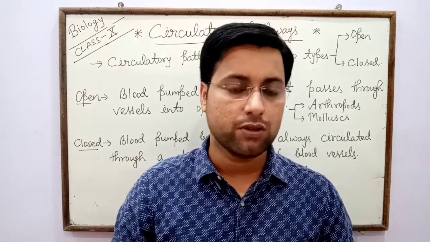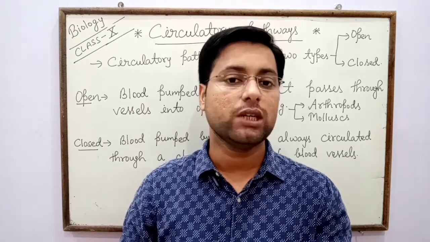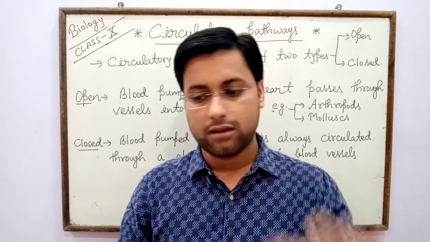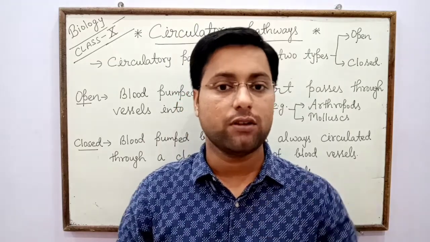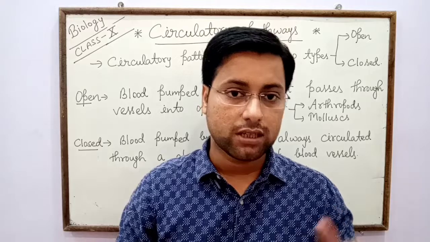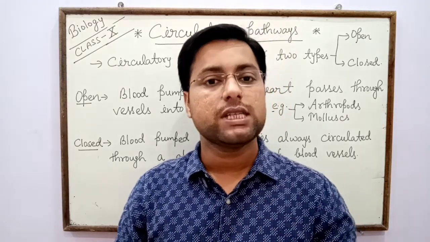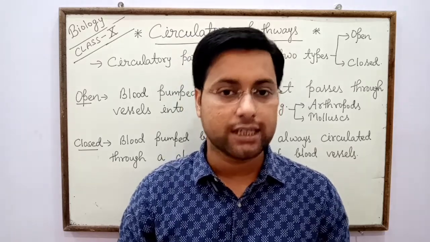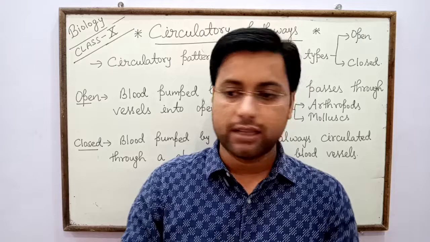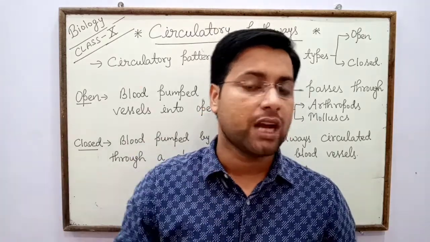Blood is responsible for conduction of all types of substances as well as oxygen and carbon dioxide in dissolved form. And for the conduction of blood, there are many blood vessels present, and these blood vessels consist of arteries, veins, capillaries that are responsible for transportation of blood from one part to other part.